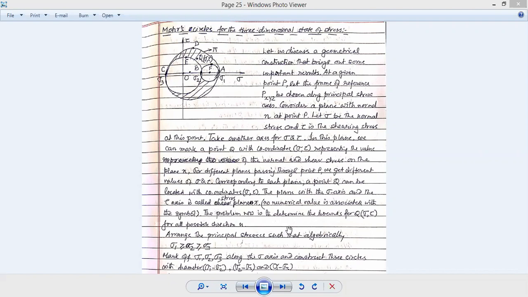The problem now is to determine the bounds of tau and sigma for all possible directions of n. We have to find out what the maximum value is, what the bounds are, what the limit of tau is, where we can plot it, whether from 0 to infinity or at any other specific places. So we have to check that analytically as well as graphically. We have to find the bounds for tau and sigma for all possible directions n.